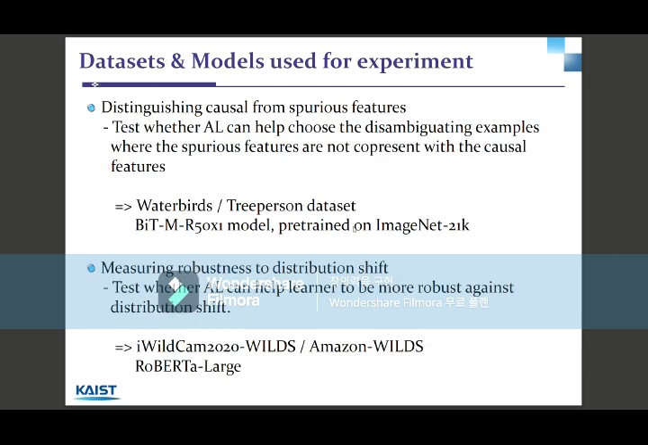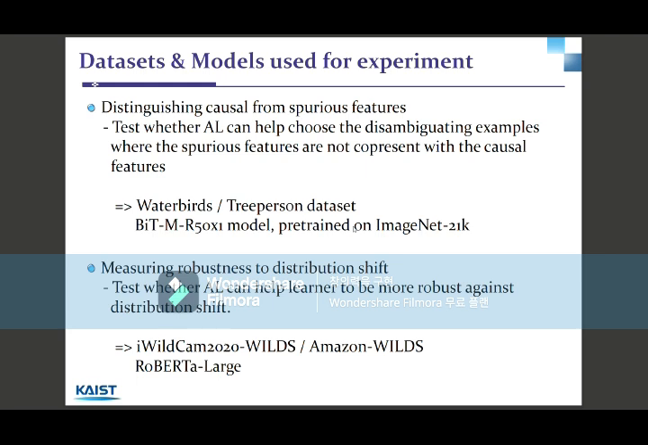There are mainly two goals that this article is trying to achieve. The first goal is distinguishing causal from spurious features. If there are multiple features in the object, to remove the ambiguity, they want to test whether active learning can help choose the disambiguating examples, which means that they want to choose the examples without the spurious features and only with the causal features.